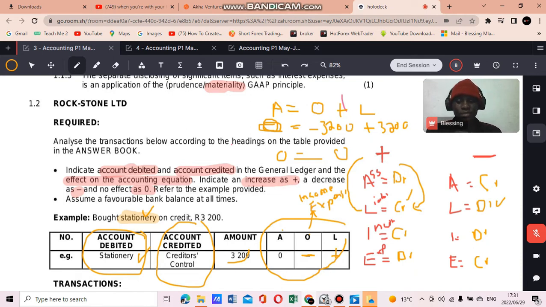And then also identify the second account, which is a liability called creditors control, because we bought on credit, meaning that our liabilities are going up. So you also need to know what that item is. Is it an asset, a liability, and is it increasing on the debit or the credit side? And in this transaction, what is increasing and what is not? In this case, our liabilities are increasing. That's why we created the liability. And our expenses are also increasing because we're buying more stationery, meaning that our expenses are increasing on the debit side.